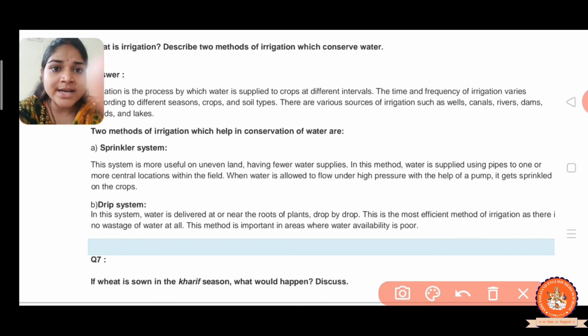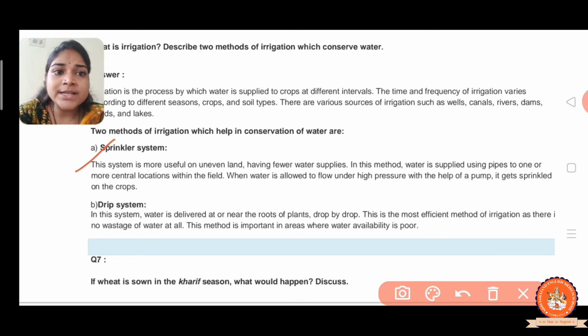So the first one is the sprinkler system. This system is more useful on uneven land, right? Having fewer water supply. In this method, the water is supplied using pipes to one or more central locations within the field. The main pipe is there, and we already saw the video. The main pipe and the nozzles are arranged perpendicular, right?